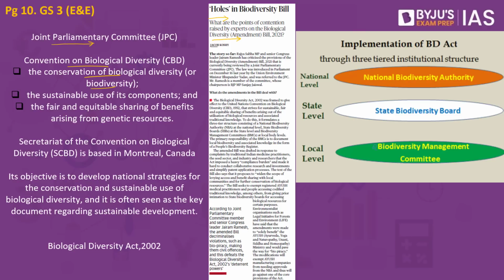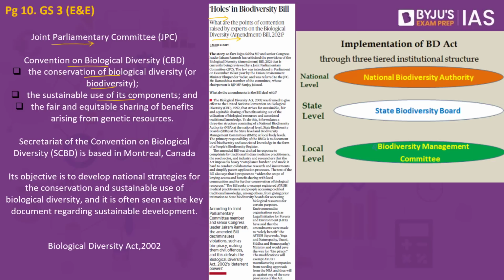The second goal is the sustainable use of its components. Let's say for example, there is a plant species. This plant will also have its sustainable uses. So we make sure that this plant, its species, is carried forward for the next generation. So the major goal is also about sustainable use.